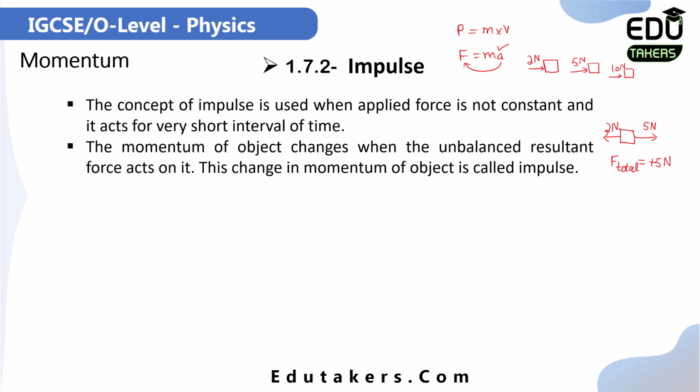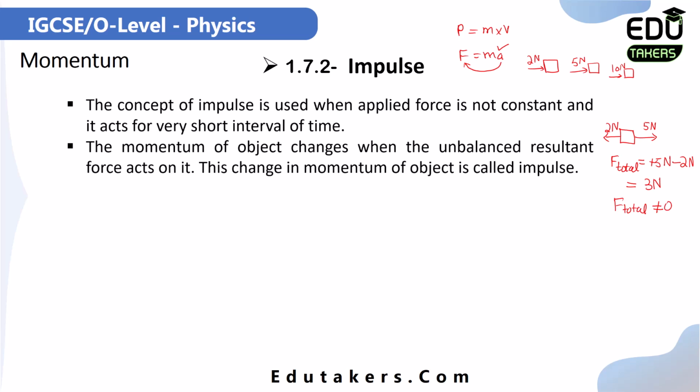After that, there is a force that is acting towards the left. It is 2 Newton, but it is acting towards the left. It means that you have to write it with a minus sign. So there should be minus 2 Newton. When you solve this, it comes to be 3 Newton. So in this case, the total force is equal to 3 Newton, which is not equal to 0.